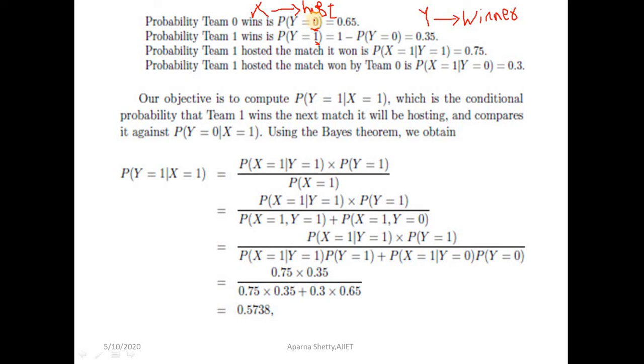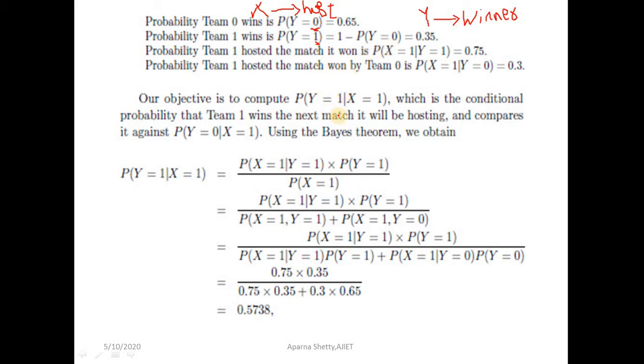Similarly for x, if x is equal to 1 it means team 1 is hosting the match. X represents the host, right? Similarly, if x is equal to 0 it means team 0 is hosting the match.